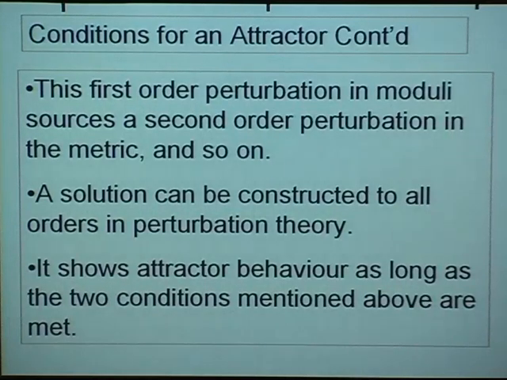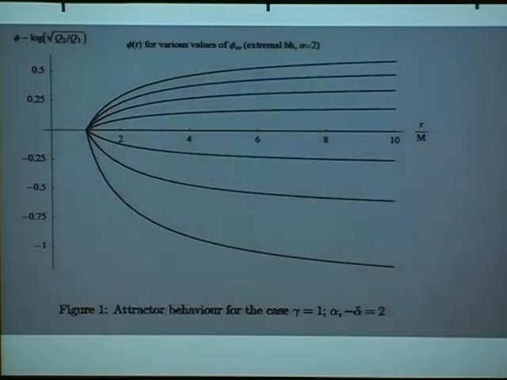Now you can go to higher orders, and in fact you can formulate an ansatz which works to all orders in perturbation theory, and one finds no new conditions are necessary for attractor behavior. Once the two conditions I told you about are met, to all orders, the perturbations have one good solution both for metric and moduli, and these have the property that these perturbations die away as you go to the horizon, so the solution becomes that of the extremal Reissner-Nordstrom black hole we started with, with the moduli at their critical point. And this then shows that in the system we have attractor behavior, at least in perturbation theory.